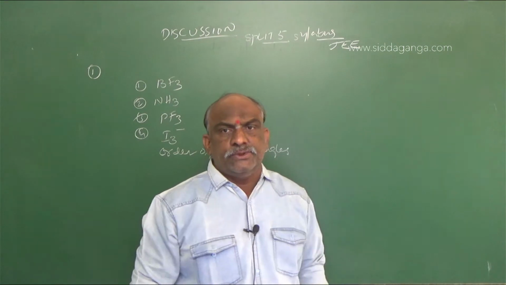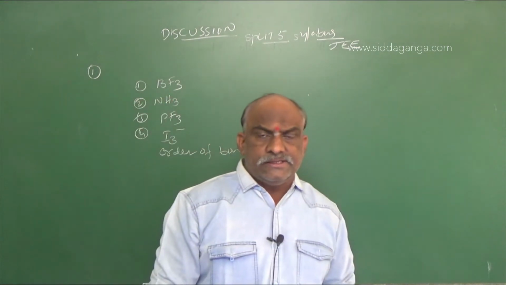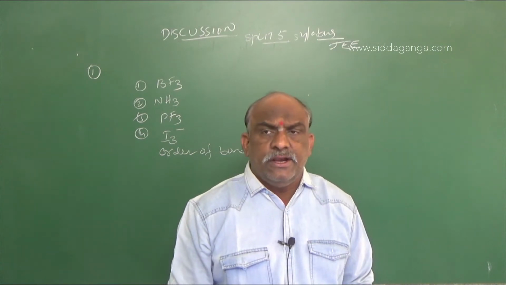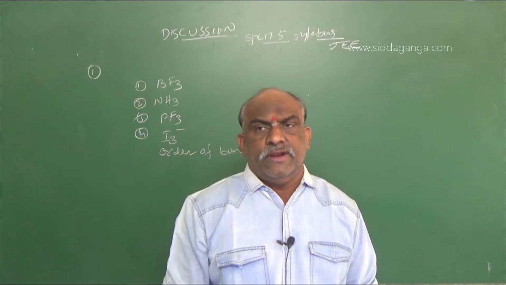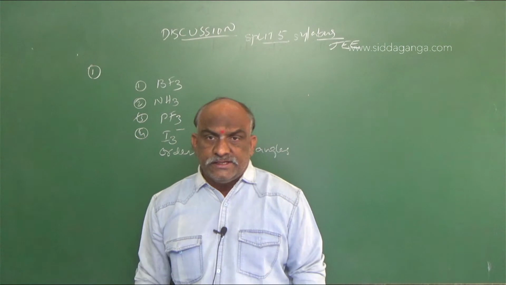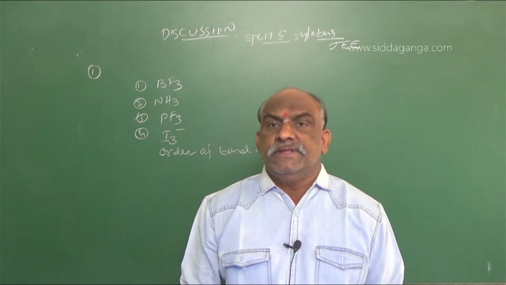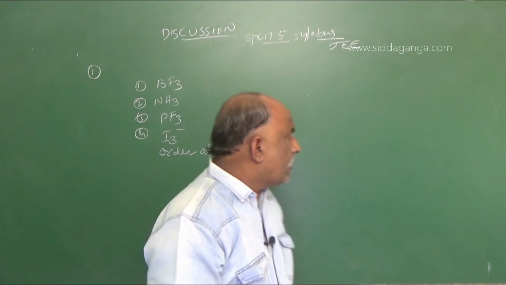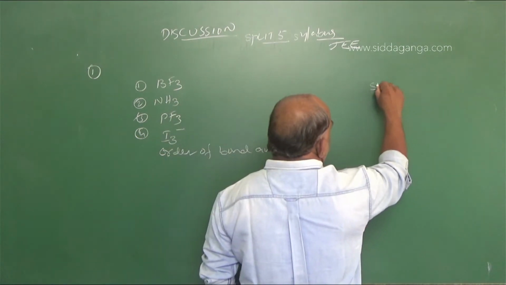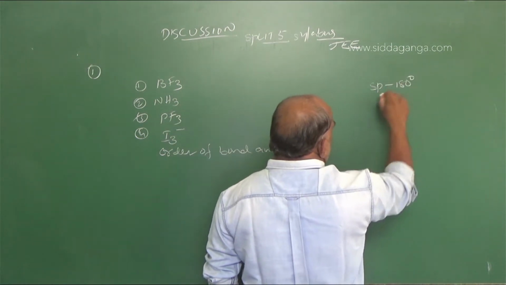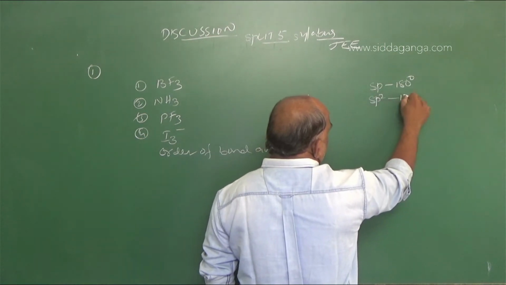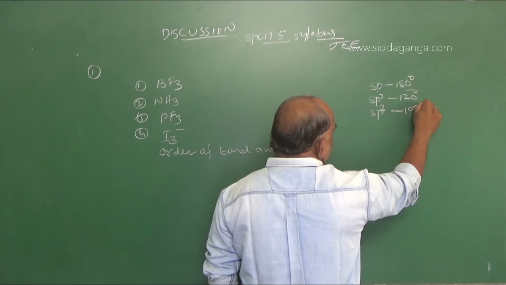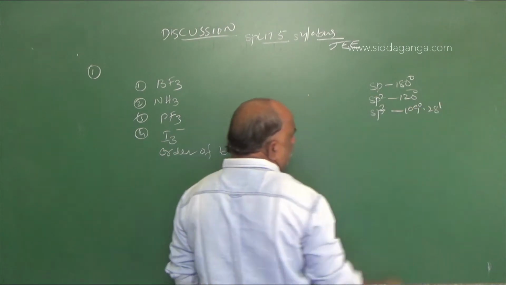So here my dear students, make a note regarding this. First we have to find the hybridizations. Hybridizations we already know: sp hybridization 180 degrees, sp2 hybridization 120 degrees, sp3 hybridization 109 degrees 28 minutes.